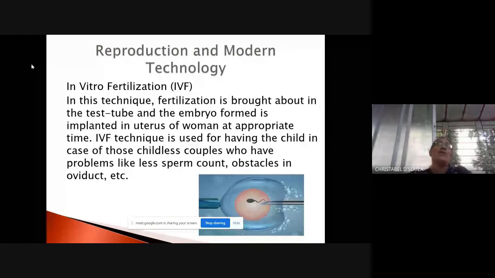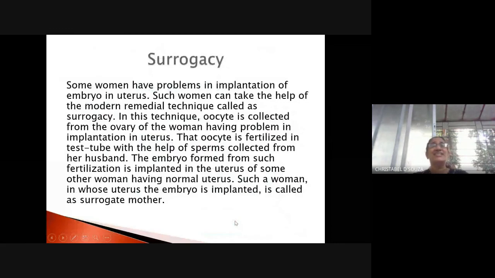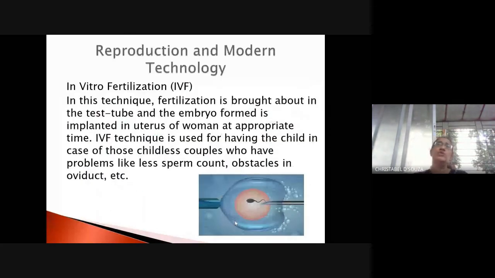They have mentioned in vitro fertilization. Okay. They have also talked about surrogacy. These are two methods used, especially when the problem is in the female partner. These two processes are used. One is IVF, that is in vitro fertilization, and the other is surrogacy, right?